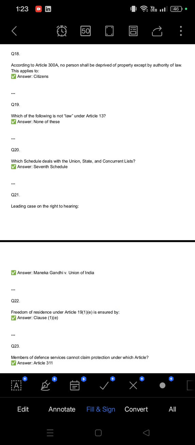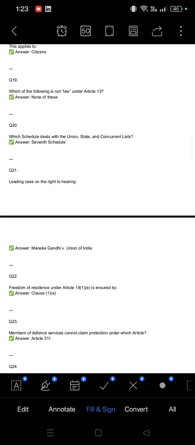Next question is which of the following law under Article 13? That is none of the above. I just copy pasted, I forgot the rest of the question.